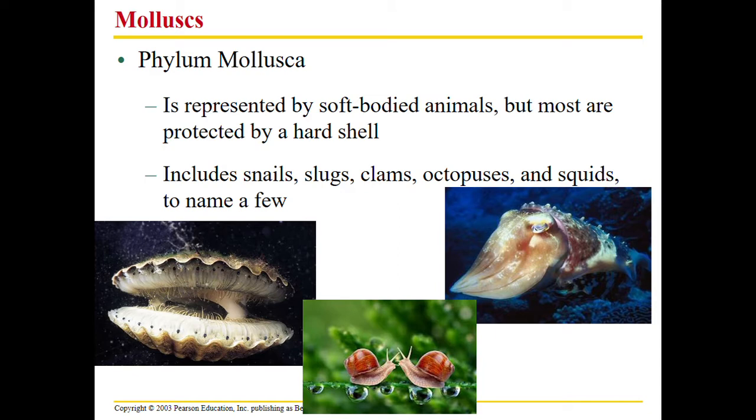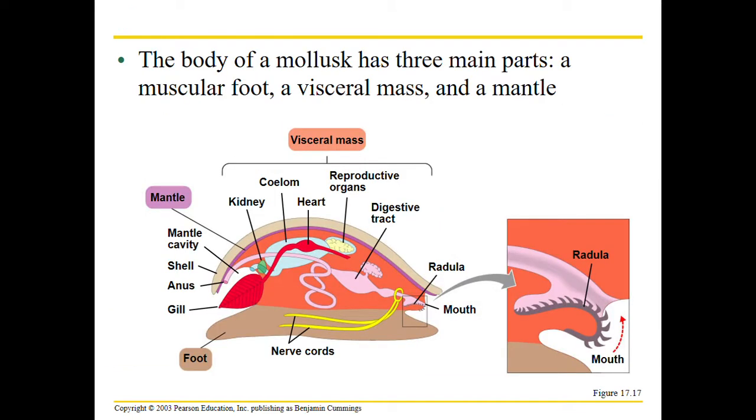Heading over to phylum Mollusca, so mollusks. These are soft-bodied animals, protected sometimes by a hard shell. So we have snails, slugs, clams, octopi, squids, just to name a few. The list can go on. The body of a mollusk has three parts. It has the foot, which acts as the motion part. This foot has some nerves in it. We have the visceral mass, which is where the organs are. So you can see kidney, coelom, heart, reproductive organs, the digestive tract.